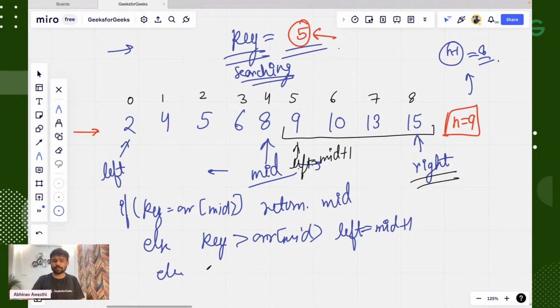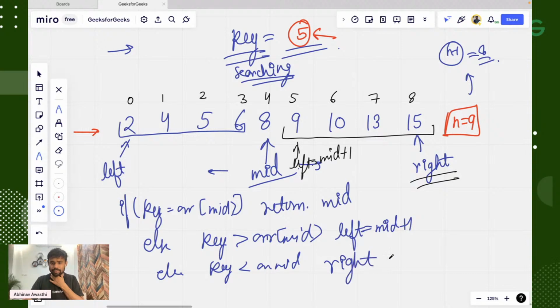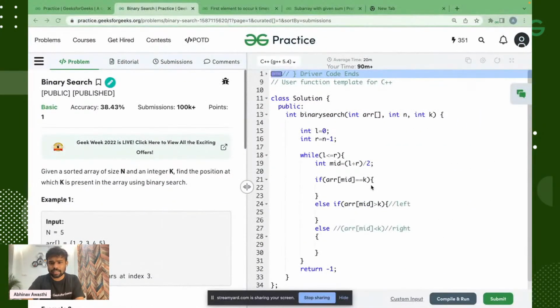Similarly, else if key is less than ARR mid, so obviously you have to consider the left part. In that case, okay, yeah, and now we'll make it right is equal to mid minus 1. Okay, great. So now I think that we can implement this particular logic.